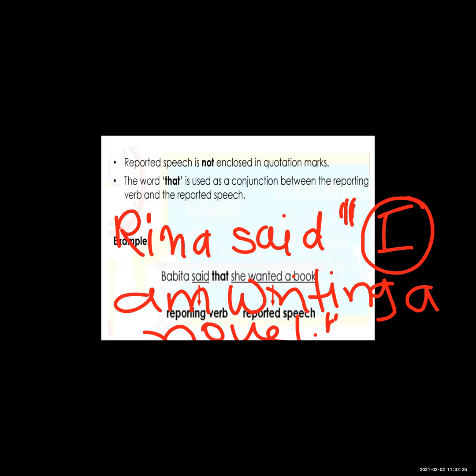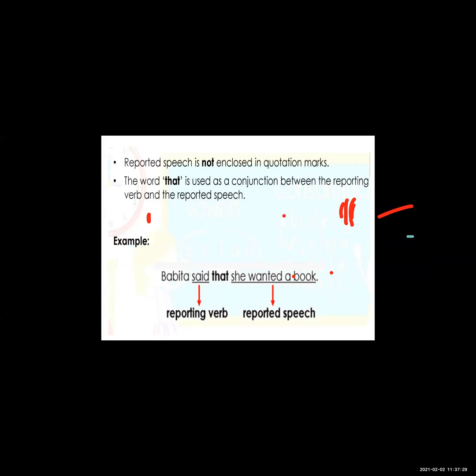But what about indirect speech? In indirect speech, we do not use double inverted commas.